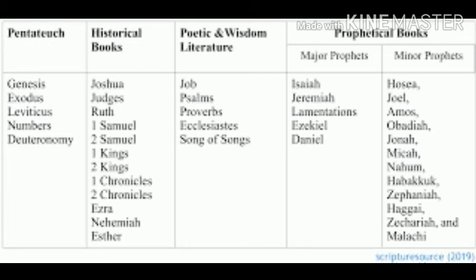Then History. In history, we have these 12 books: Joshua, Judges, Ruth, 1 Samuel, 2 Samuel, 1 Kings, 2 Kings, 1 Chronicles, 2 Chronicles, Ezra, Nehemiah, and Esther.